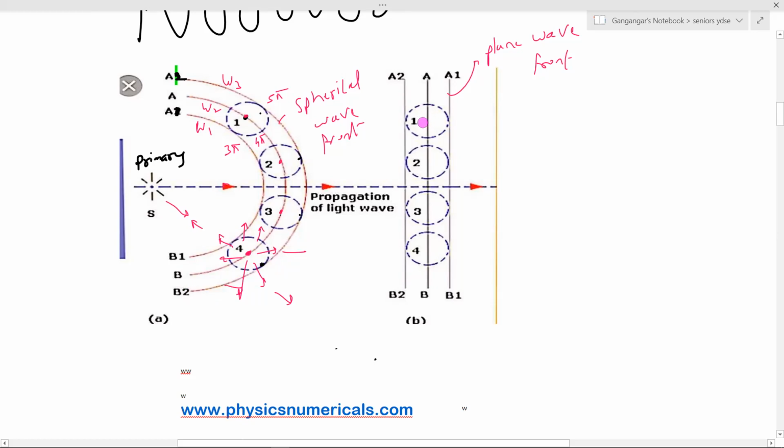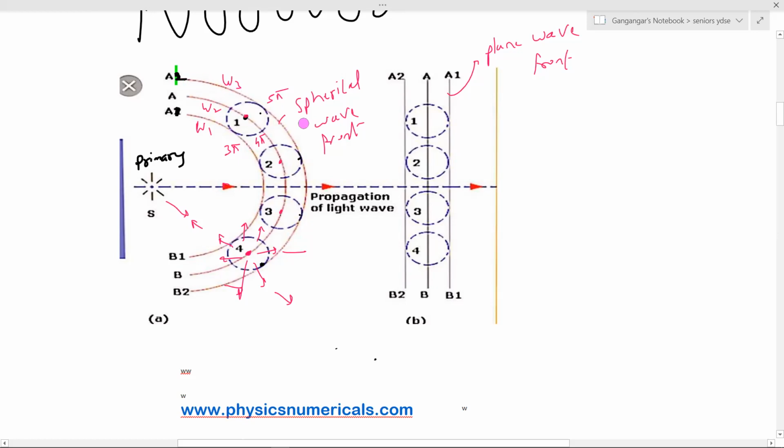Or you can see this one like they're 0.1, 0.2, 0.3. So they're the plane wavefront. Every point on a wavefront will be like a secondary source. In turn, they'll start giving out the wavelets. Now if I draw a tangent to those secondary wavelets, I'll get the new wavefront. And that will be a plane wavefront here. So in this way, every point on a wavefront will behave like a secondary source. In turn, they'll start generating their secondary waves, and the secondary wavelets are formed.